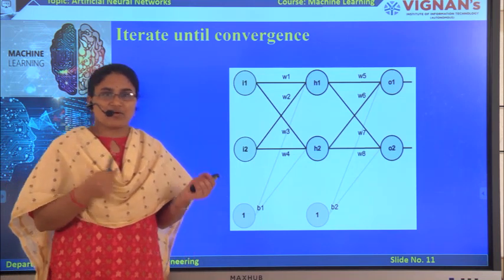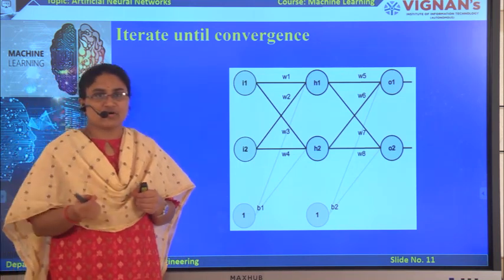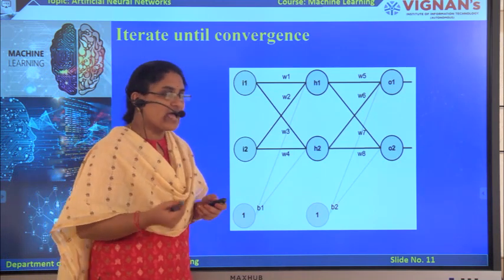By using this back propagation algorithm, the multi-layer neural network or the multi-layer perceptron learns or trains.